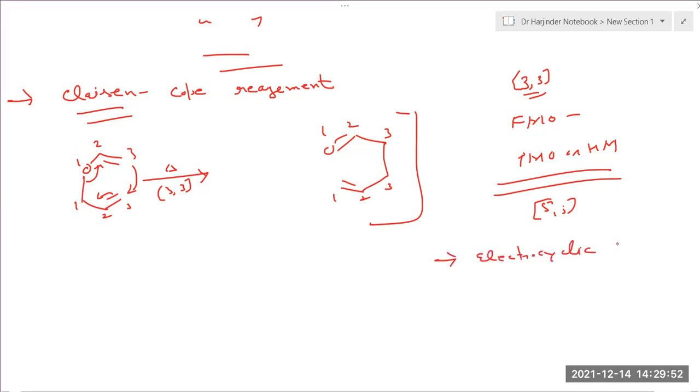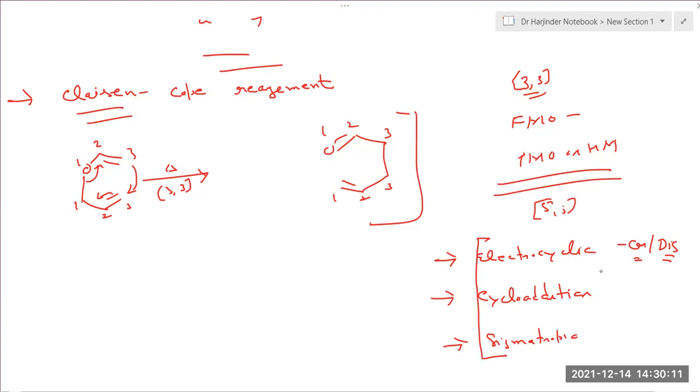Come after reading which conditions they are allowed under. First, examples of these three pericyclic reactions that were there in your examination. That we will discuss tomorrow, and with that your syllabus will be almost finished. There is one topic left, that is PMO theory of aromatic compounds. That we will also discuss maybe tomorrow after that.